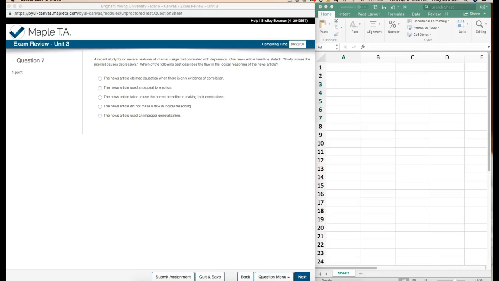Maple TA Exam Review, Unit 3, question number 7. A recent study found several features of internet usage that correlated with depression. One news article headline stated, "Study proves the internet causes depression." Which of the following best describes the flaw in the logical reasoning of the news article?